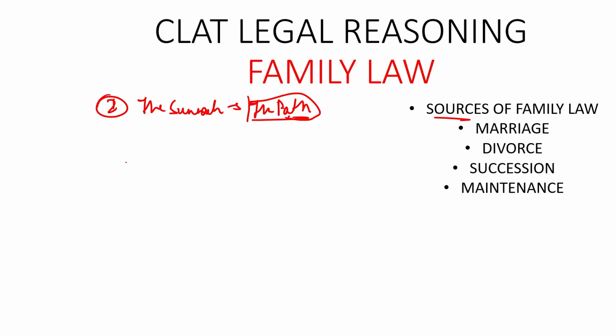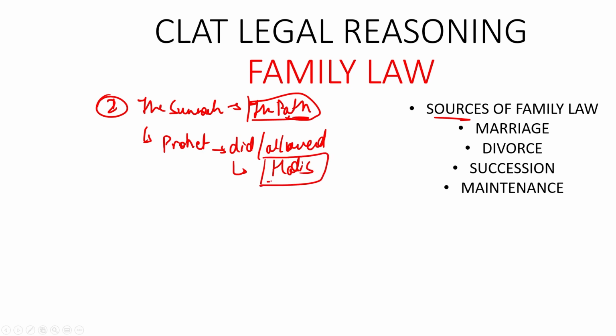It is the second source of Muslim law, and whatever the Prophet did or allowed is called Hadith. These terminologies are important because you might be asked in the CLAT examination what nomenclature has been given to whatever the Prophet did or allowed, so you should know what exactly Hadith is.